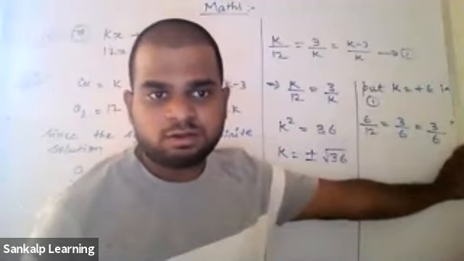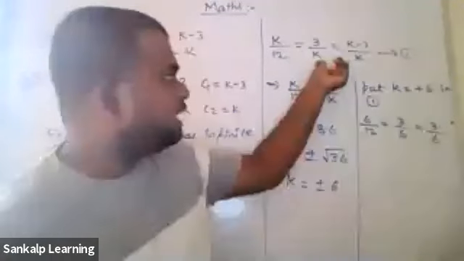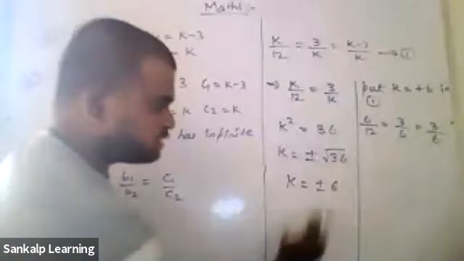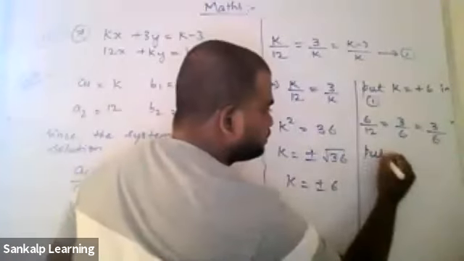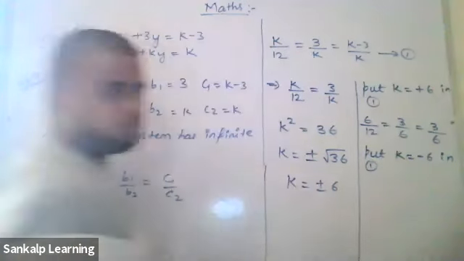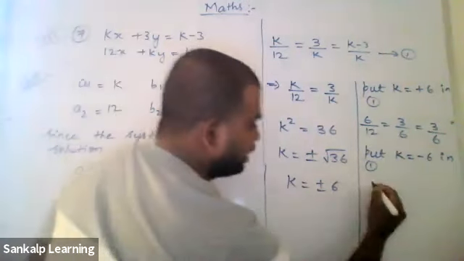All three are equal. Okay. The value that has come here satisfies this condition, which means k is equal to 6 is correct. Let's check for the other value. Put k is equal to minus 6 in equation 1.